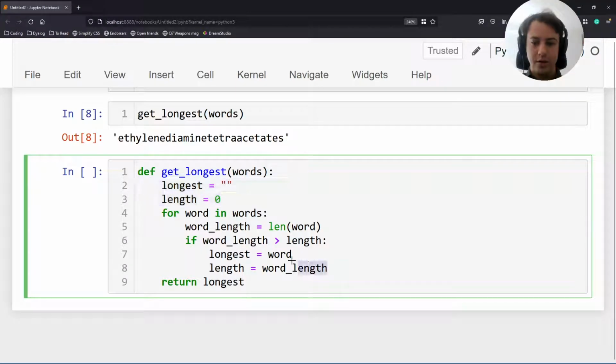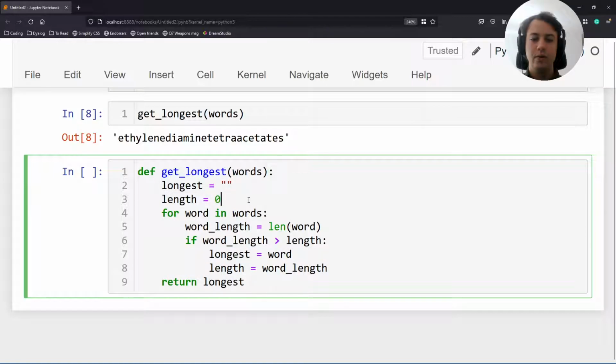They are associated, right? There's an association between these two. Because this is the longest word you found so far, and this is supposed to be the length of that word. And so these are two independent variables, you can assign them to whatever you want, but in practice, you use them together. Whenever you change one, you change the other. Because again, they should be coupled in some way. One contains a string, the other contains the length of that string.